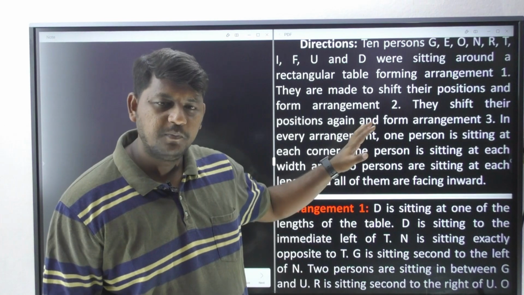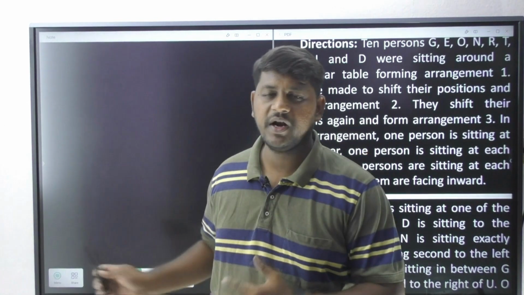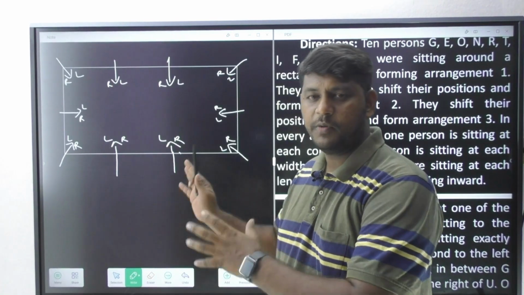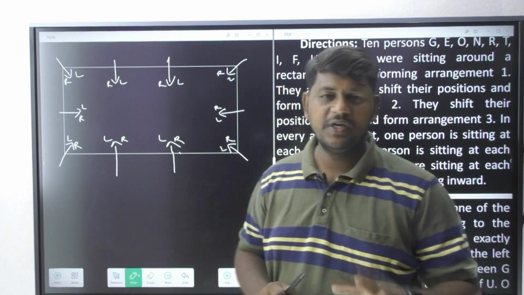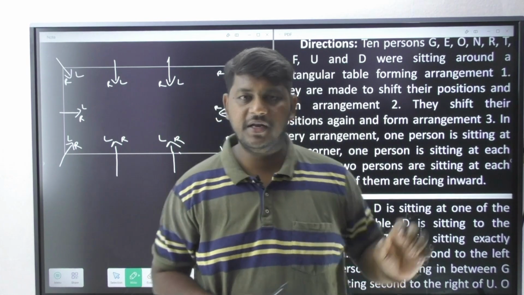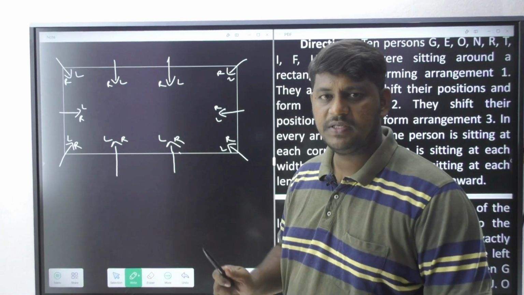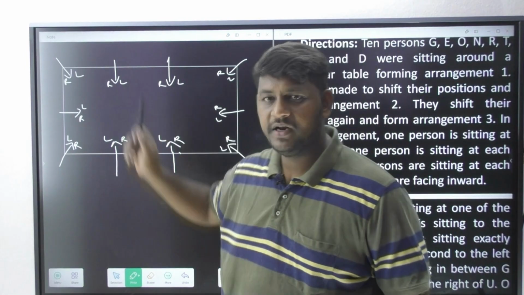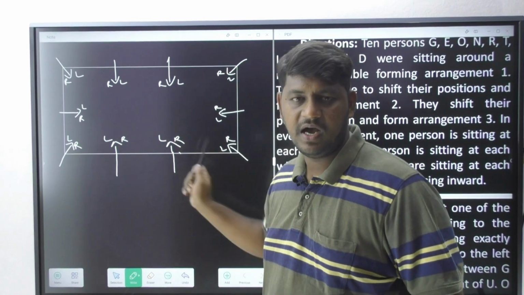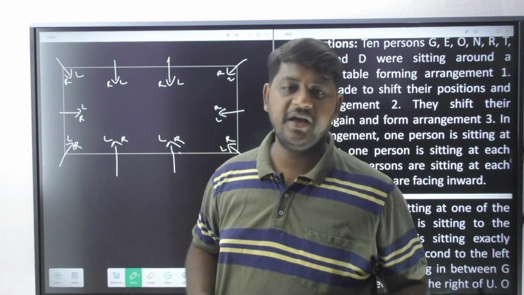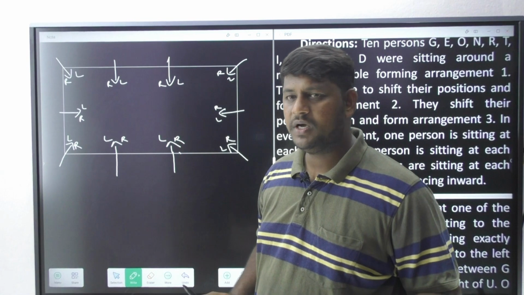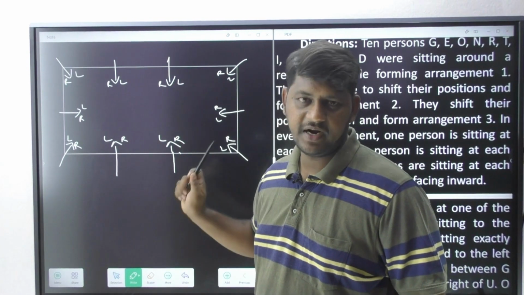Now, by just observing this information, let us draw our rectangle and try to solve arrangement 1. Here I have got my rectangular table. As we discussed earlier, the conditions are very clearly saying every person should be seated at a corner of the rectangular table, and 1 person at the width and 2 persons along the length in each and every arrangement. So I've got my persons, and please do remember to write down the left side and right side.